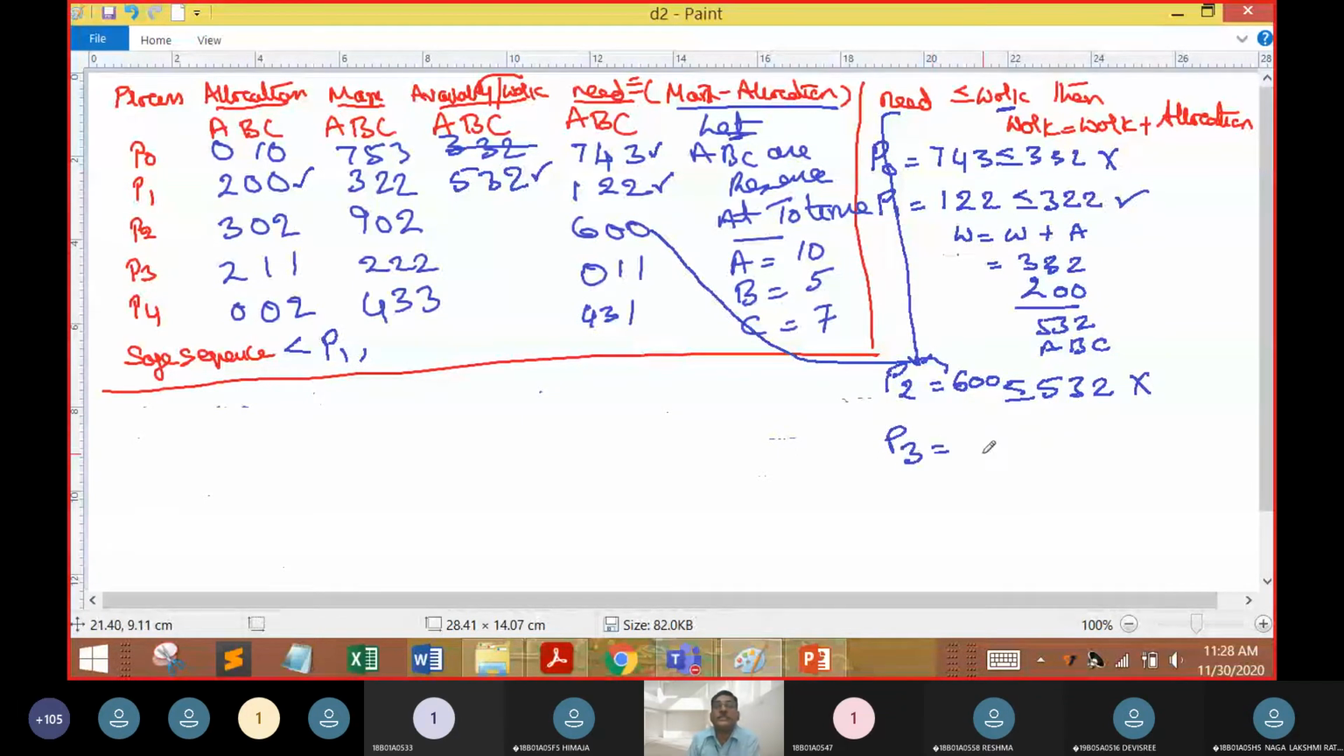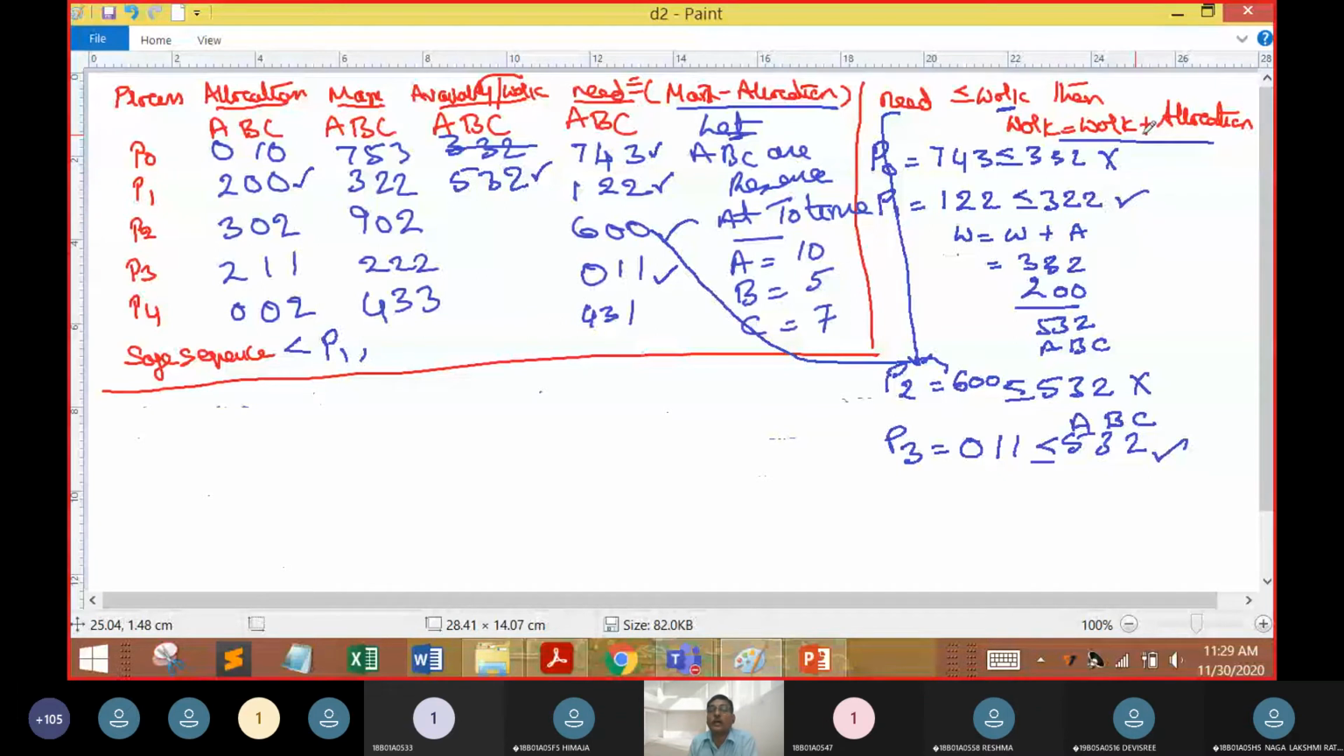What is P3's need? P3's need was 0, 1, 1, and it is less than or equal to the work value, 5, 3, 2, where 5 instances of A, 3 instances of B, and 2 instances of C. So now the condition is true. Need is less than or equal to work. Then what do we have to do? Work is equal to work plus allocation.